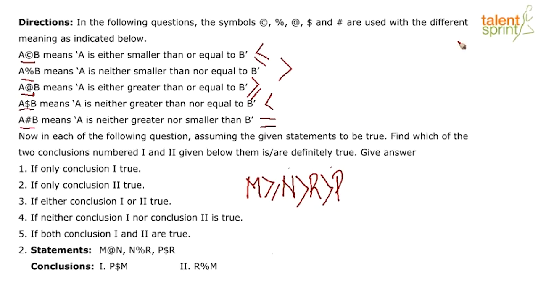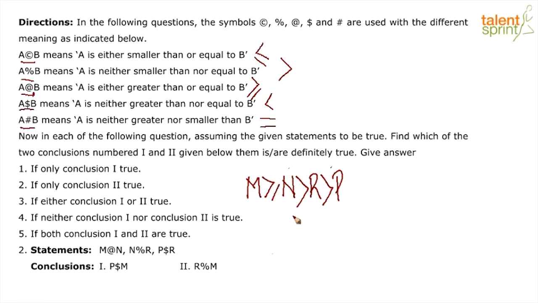Now, I will once again explain how we got this equation of inequality, and then let's analyze our conclusions. M at the rate N, we know that at the rate stands for greater than equal to, so M is greater than equal to N. Then let us look at the percentage sign. We know it stands for greater than, N is greater than R. Then comes the dollar sign. We know the dollar sign stands for less than, so therefore what we have done is we have put P here and made P less than R.